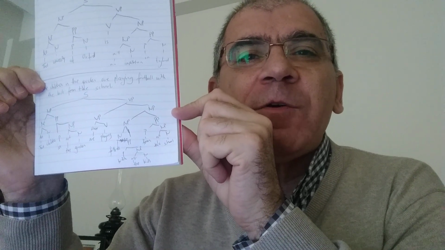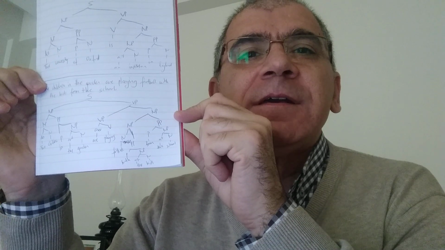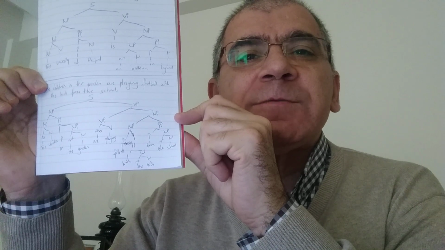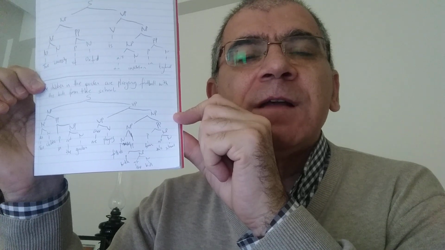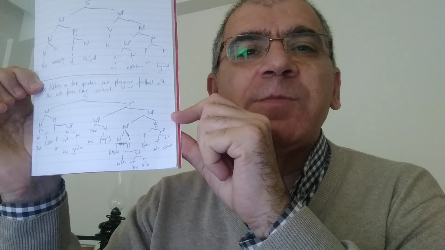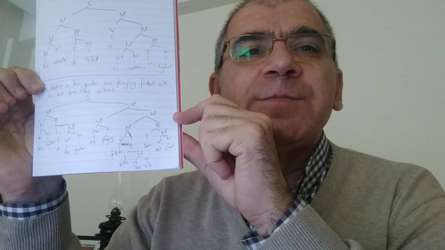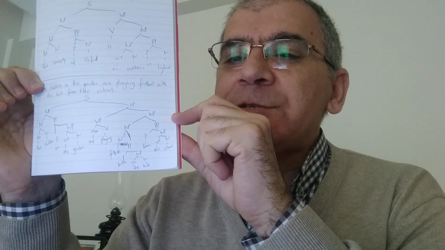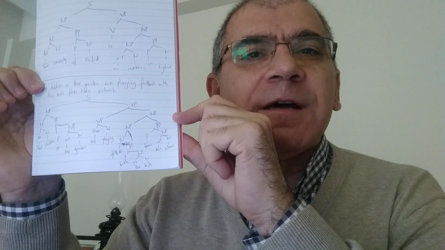Are playing is a verb phrase divided into auxiliary and verb, are playing, and the second noun phrase is divided into two, noun phrase and prepositional phrase. In the noun phrase part, we have football with the kids. Noun phrase is divided into two, noun and prepositional phrase. Noun is football. Prepositional phrase is with the kids. With is a preposition. The kids is a noun phrase. And from the school is a prepositional phrase. From is a preposition. The school is a noun phrase.